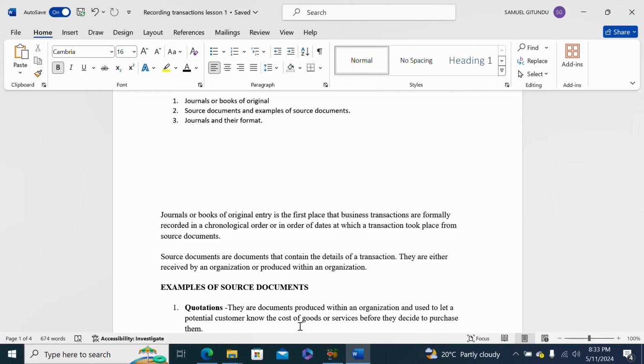So quotations are simply documents that an organization prepares, and they send those documents to potential customers so that the customer can go through the quotation.